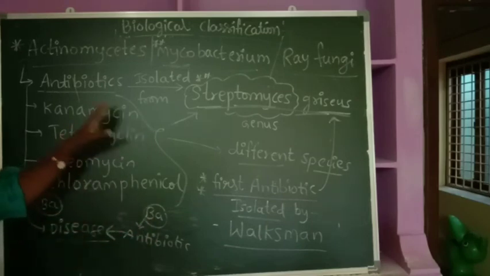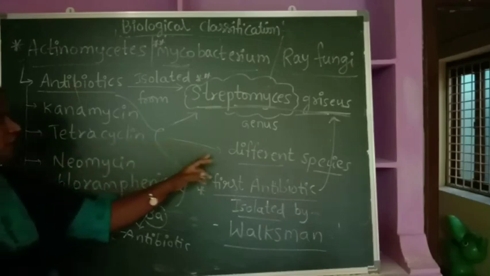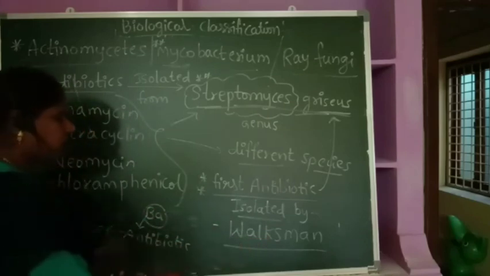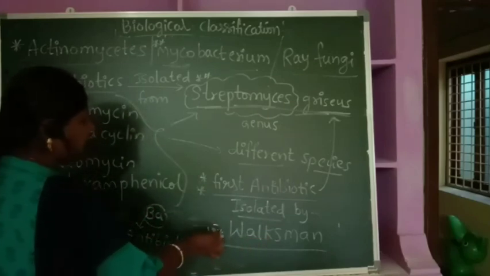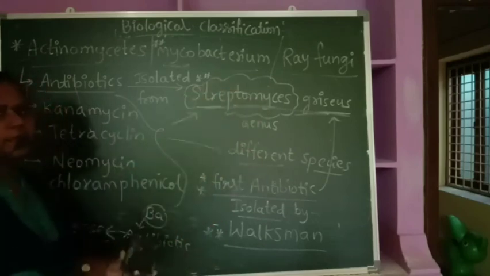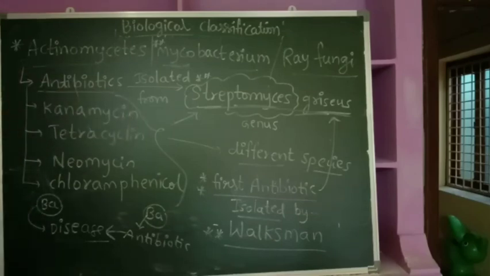So in Streptomyces, different types of antibiotics are extracted from different species. The first antibiotic was isolated by the scientist Waksman, from Streptomyces griseus. And remember, antibiotic-producing bacteria belong to Actinomycetes.